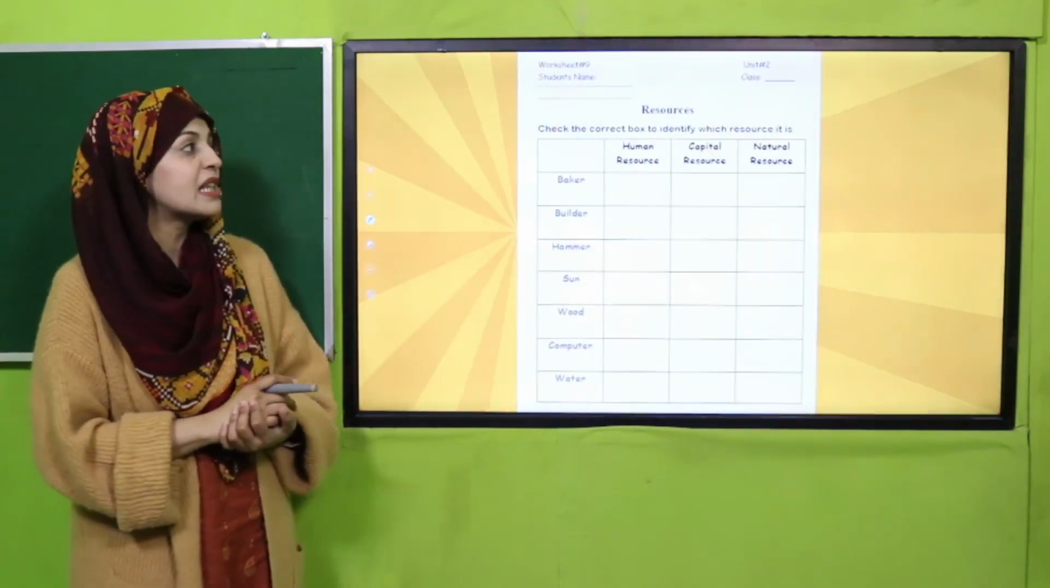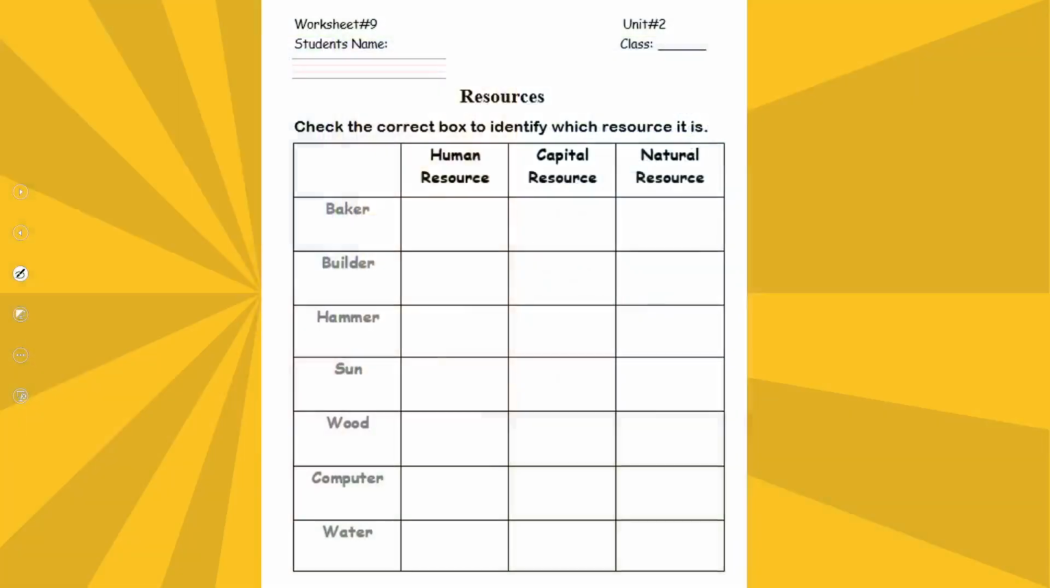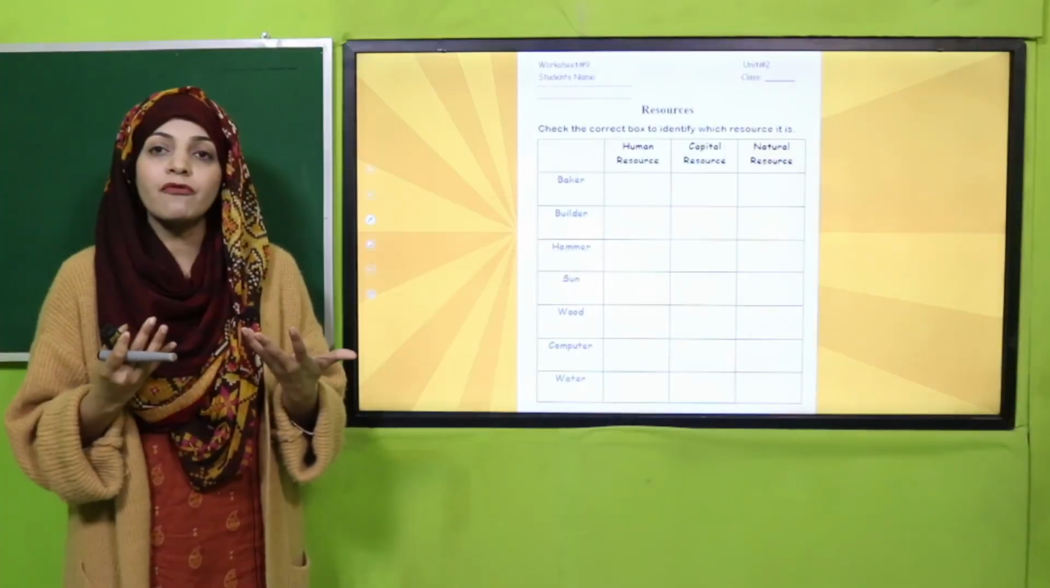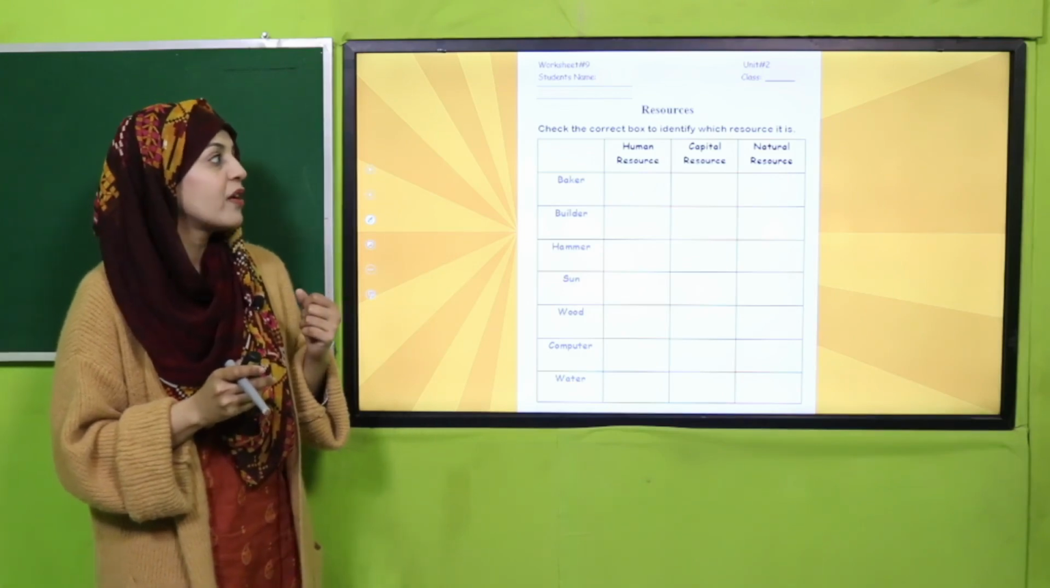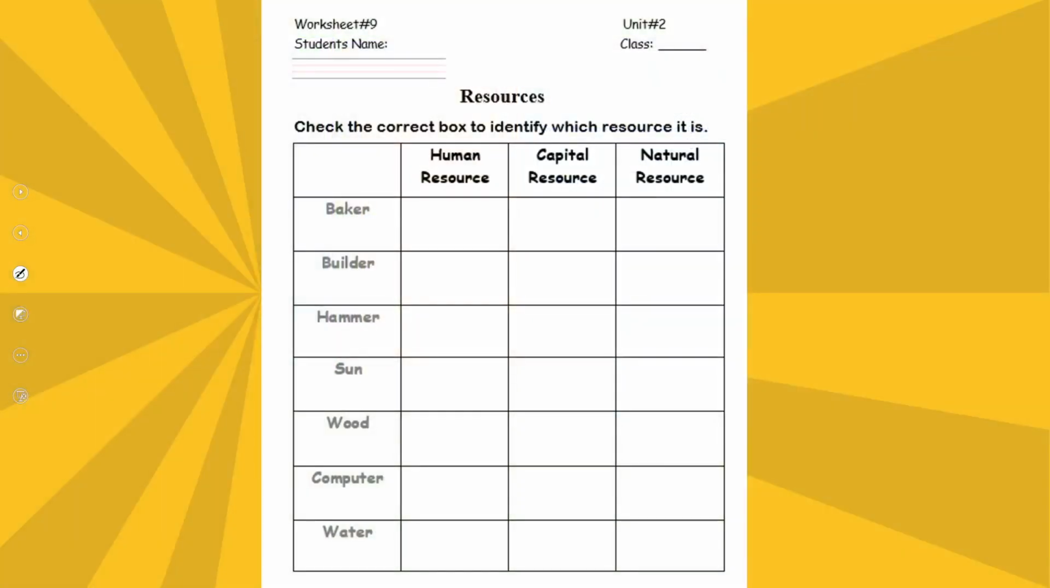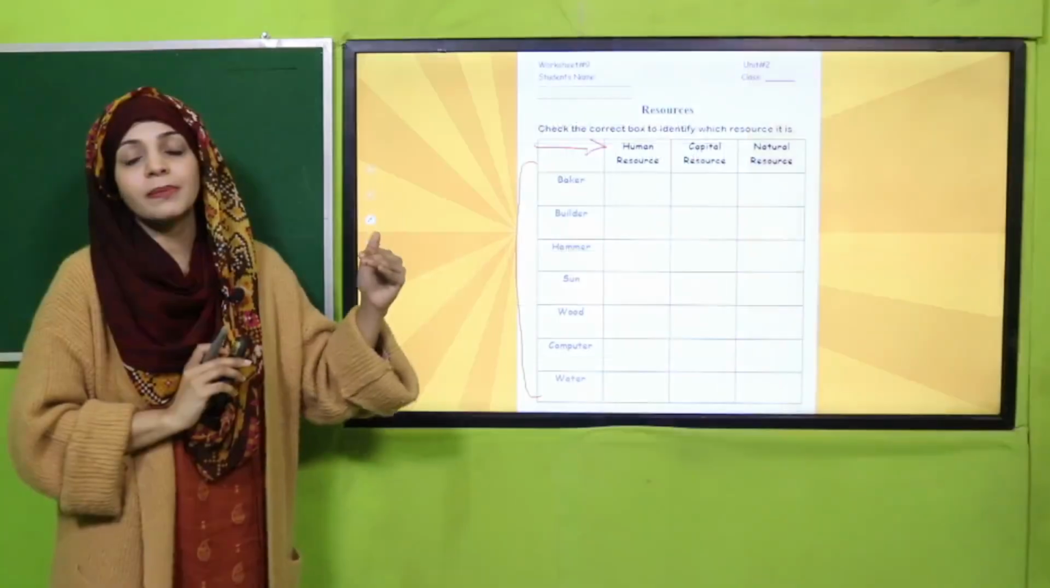For practice, you can simply download worksheet number 9 from the description box below this video, or you can get it in print form by your teacher. So write down your name and your class at the top, and then resources. Check the correct box to identify which resource it is. ठीक है? आपको यहाँ पे कुछ items दिए गए हैं और यहाँ पे आपको resources लिखे हुए हैं. आपको बताना है कि कौन सा item किस resource के नीचे जाएगा.